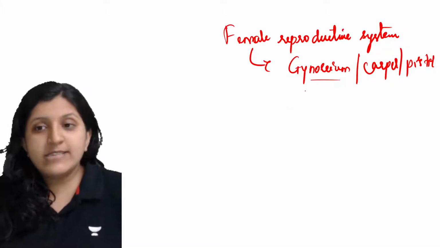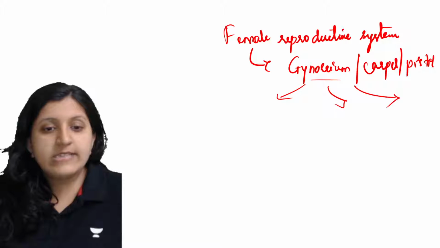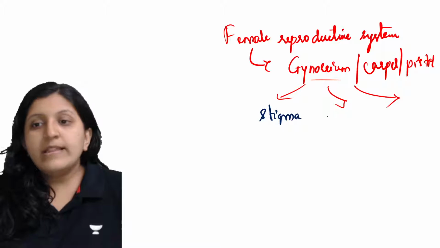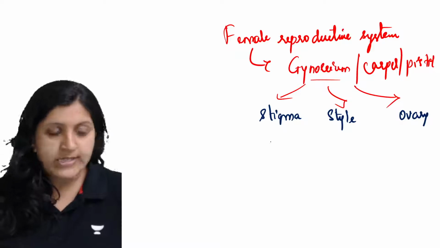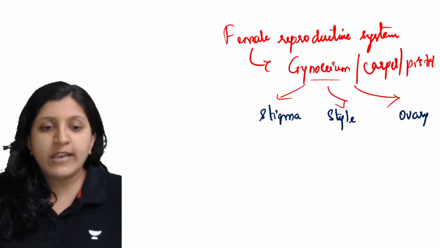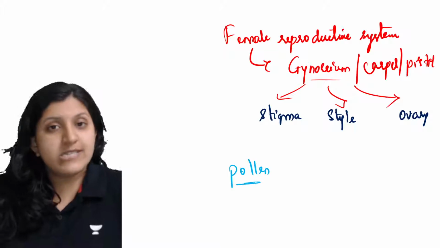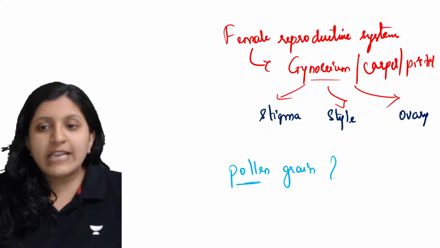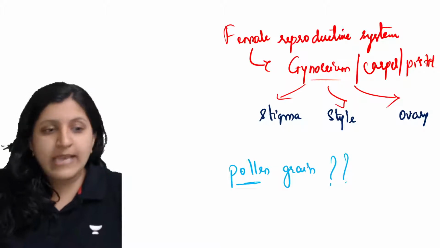So what exactly does this have? In this case we can find a stigma, then there is a style, then there is an ovary. So stigma, style, and ovary are there. Now where exactly is this male gametophyte, that is the pollen grain, reaching? Since this is a pre-fertilization event, we will be looking at where exactly this pollen grain is going to reach.